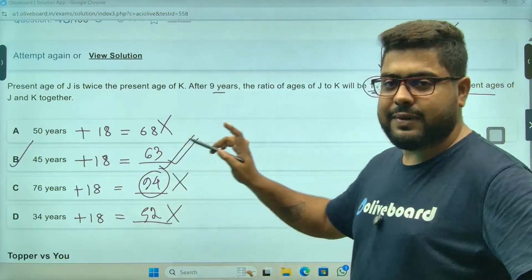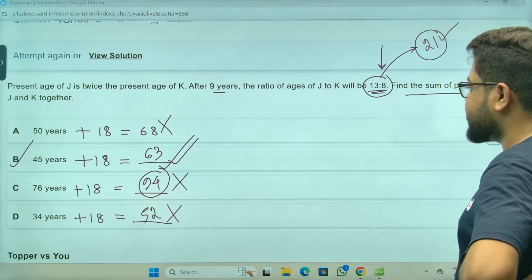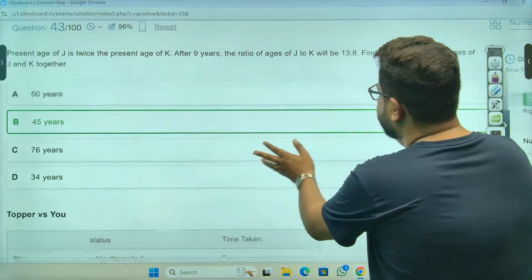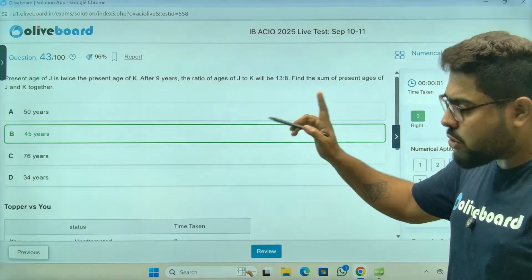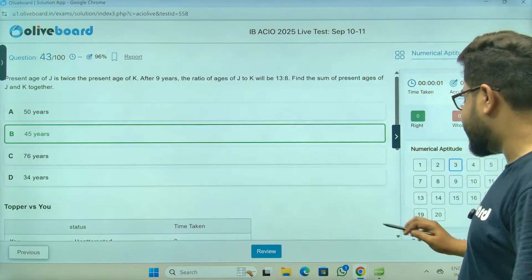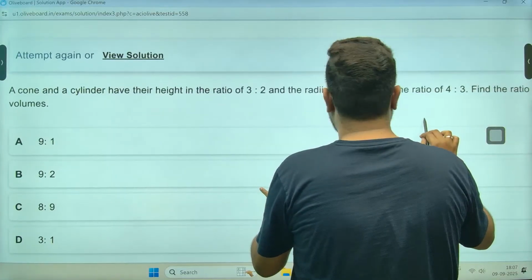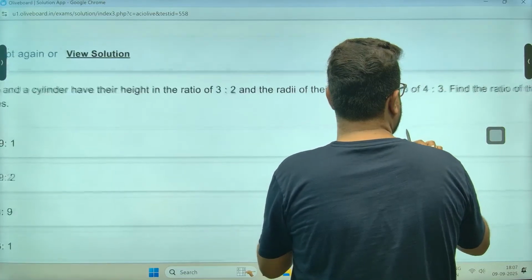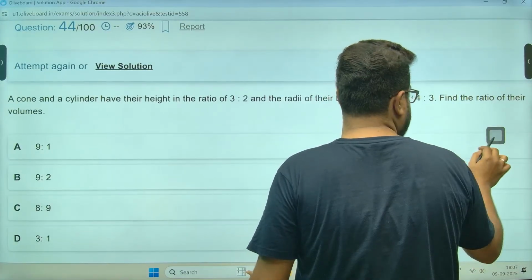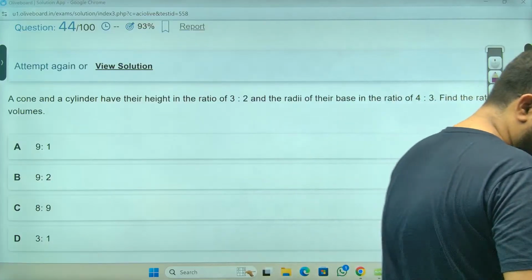You see, I have not done the question, sir. Just by looking at the options, I can answer. And whenever you see age-related questions, this should always be your first target. Perfect, everyone.